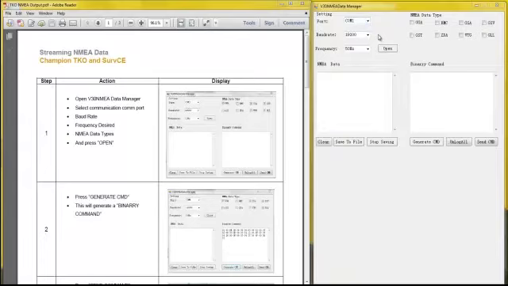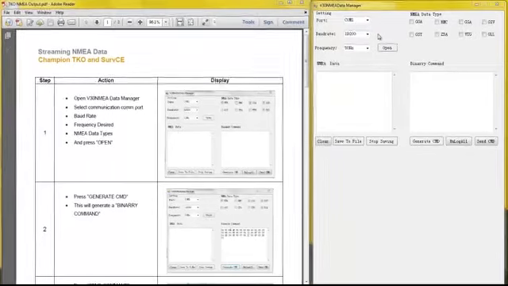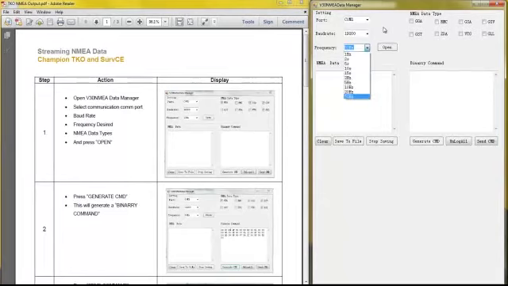The baud rate on the TKO receiver is always 19.2. Our frequency represents the frequency we're going to output the NMEA string at, and you can see with the TKO receiver we have a lot of standard options here. So we're going to choose 50 Hz for this example.